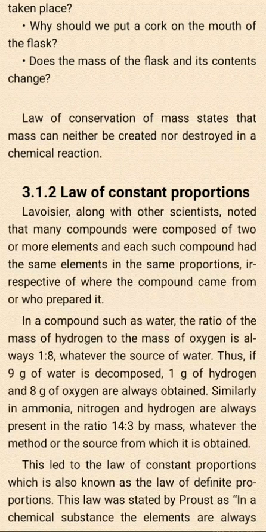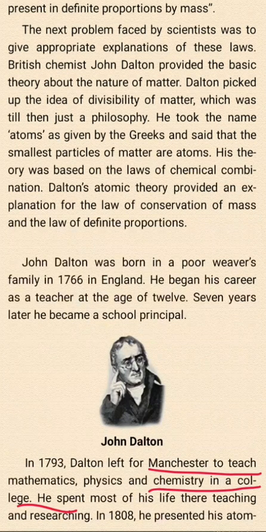This led to the law of constant proportion, which is also known as the law of definite proportion. So the law of constant proportion or definite proportion is one and the same. This law was stated by Proust: in a chemical substance the elements are always present in a definite proportion by mass.